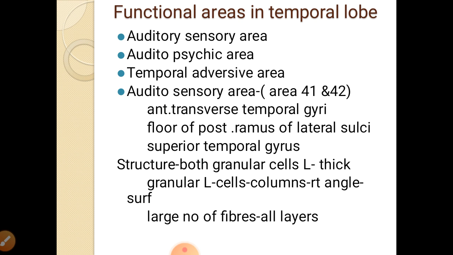Auditory sensory area is area 41 and 42 according to Brodmann. Areas 41 and 42 are present over the anterior transverse temporal gyri, in the floor of the posterior ramus of the lateral sulcus. On the surface of the anterior transverse temporal gyri, areas 41 and 42 are present, and some of it is also present on the superior temporal gyrus.